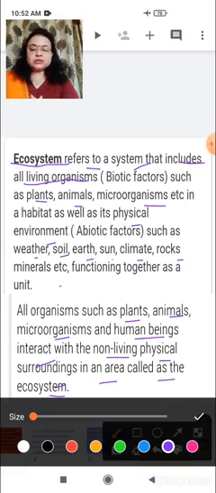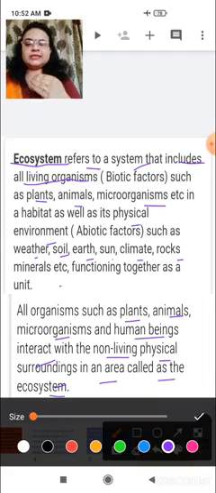So ecosystem refers to an interaction between biotic factors and abiotic factors. Means biotic factors interact with abiotic factors to complete the cycle of environment, which is an ecosystem.